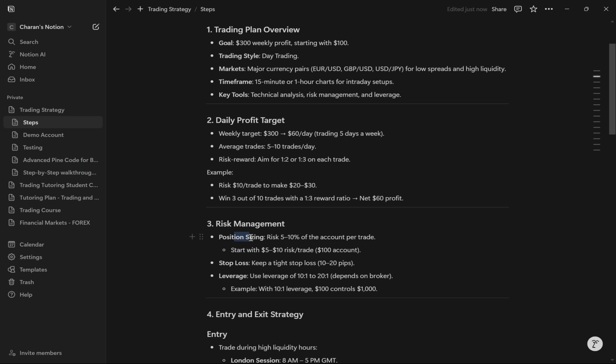Our position sizing, I want to risk only 5 to 10% of the account per trade, and we're going to start with a $5 to $10 risk if we're starting on a $100 account. And now the stop loss, I want to have a tight stop loss with 10 to 20 pips, and for leverage I should have at least 10:1 or 20:1. It again depends on the broker, and for me I'm using Oanda, so yeah.